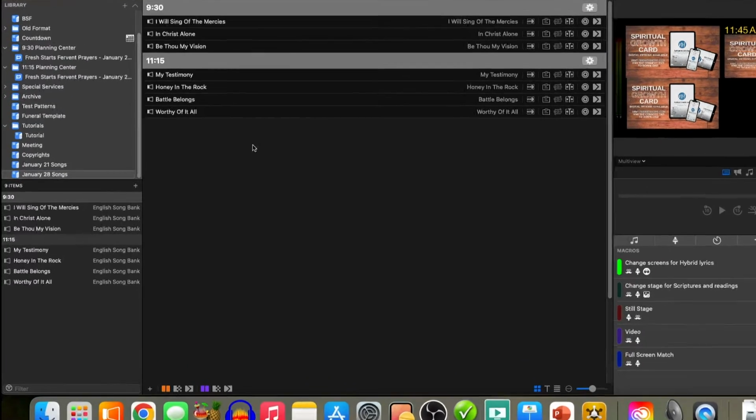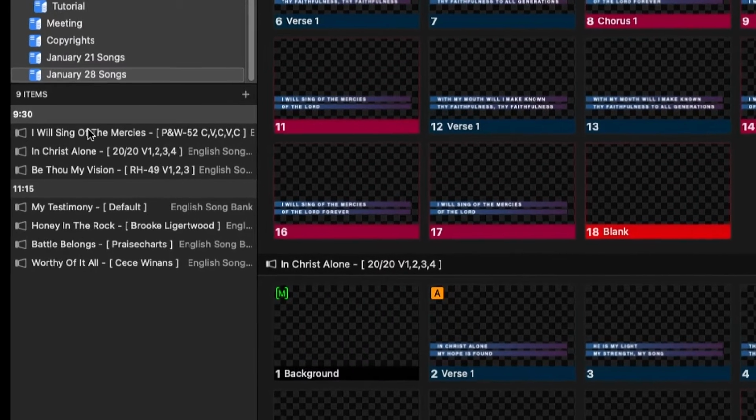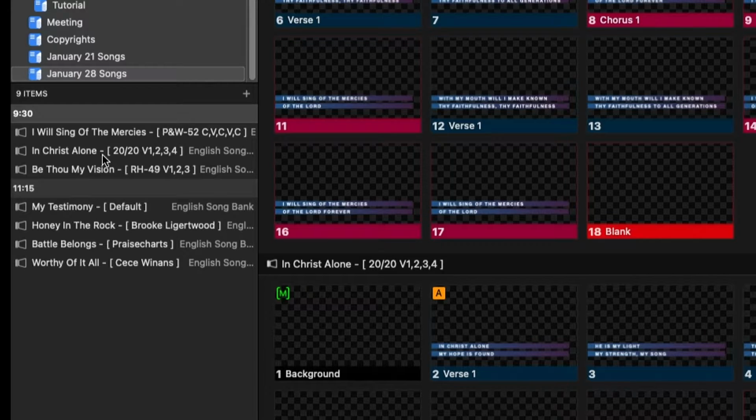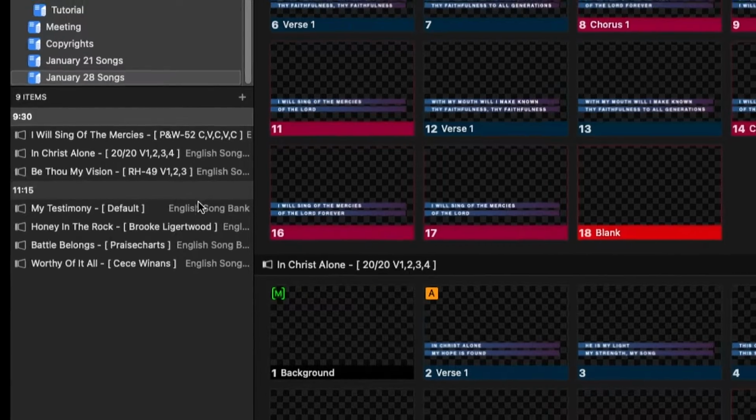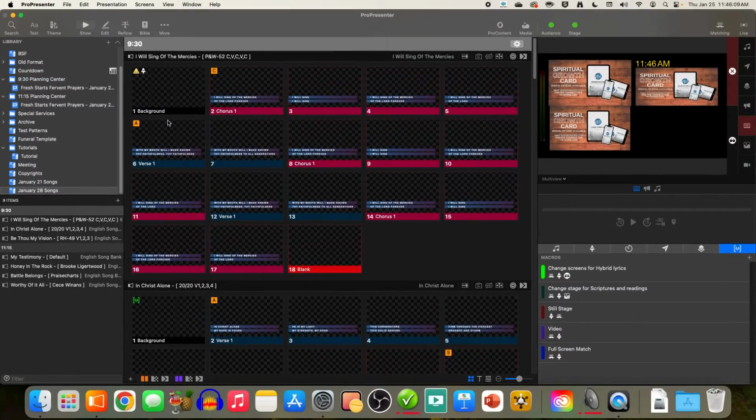And you can see this January 28th song playlist is just the songs, including the correct arrangement. So this one says P&W 52, which means Praise and Worship 52. This says 2020. This says RH, which is Our Great Redeemer's Praise Hymnal, so on and so forth, all these. And then we just need to double check, because some of the songs are a little out of date on Charles's computer as far as formatting goes. We need to check a few things.